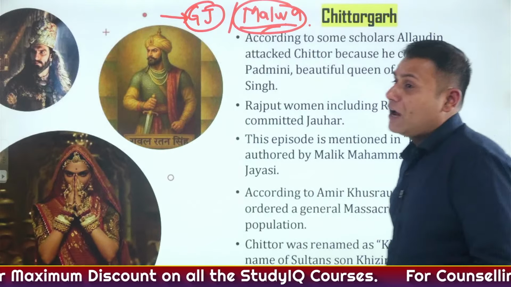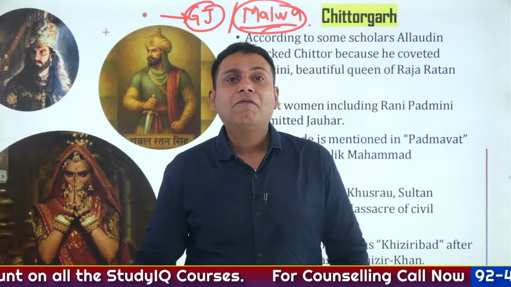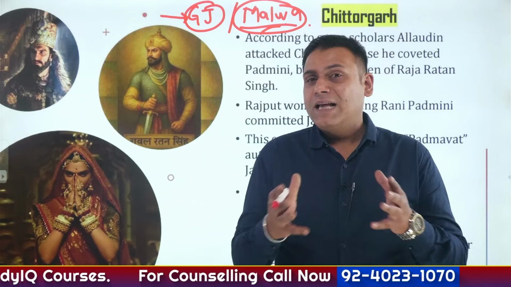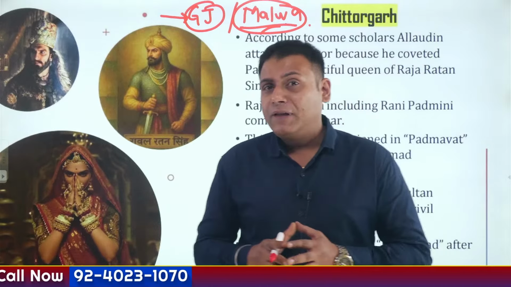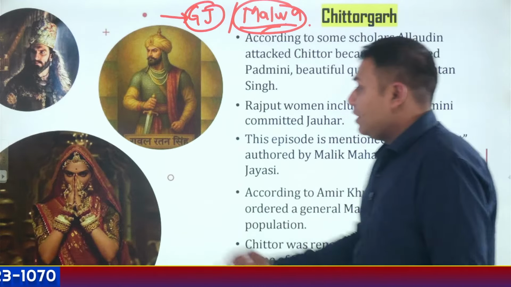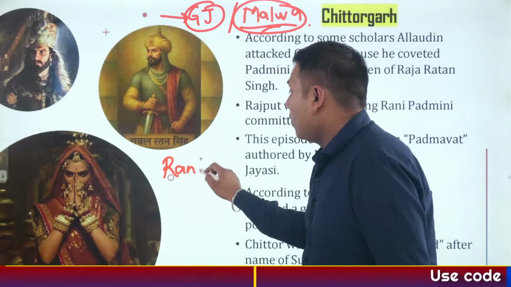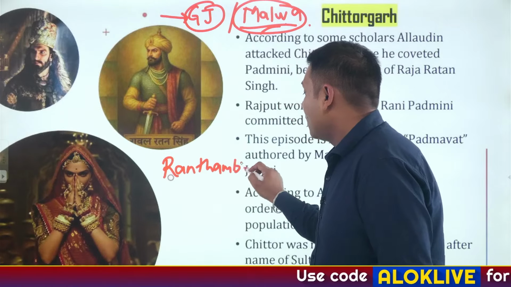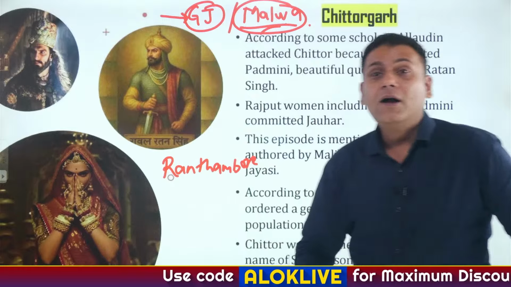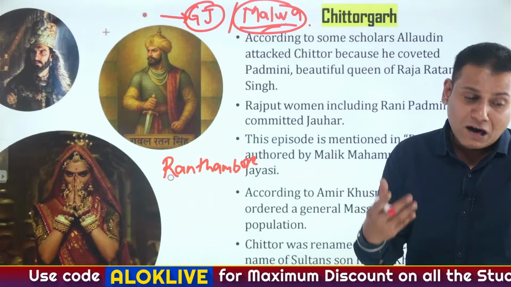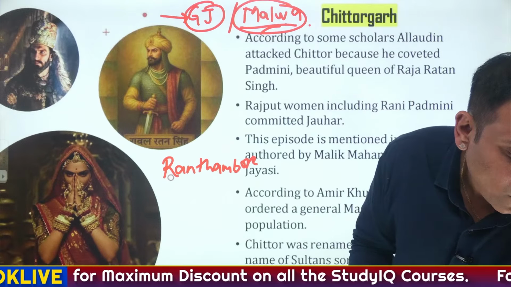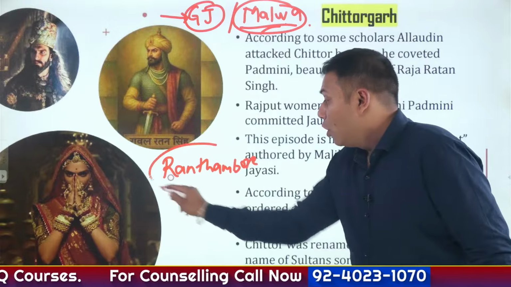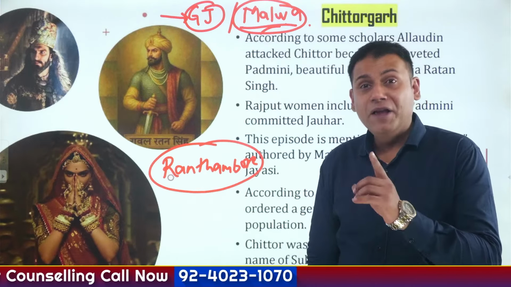Now comes the region of Rajputana, the region of Rajasthan. Precisely in Rajasthan, it is believed that initially Alauddin Khilji captured the region of Ranthambore, which was under the ruler Hamir Dev. Ranthambore was one of the strongest forts of Rajputana at that time. So he initiated his expedition of Rajputana from Ranthambore, which was under the command of Hamir Dev.